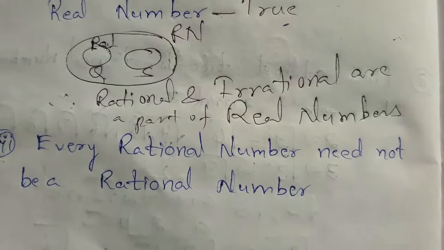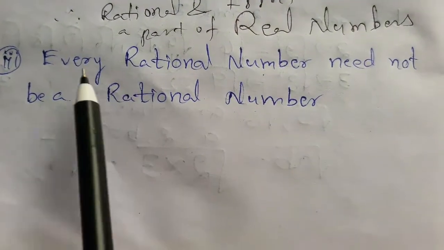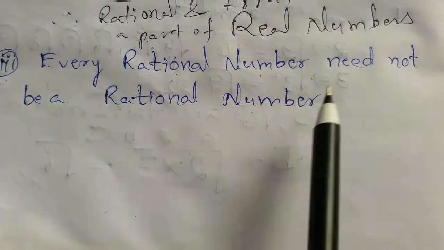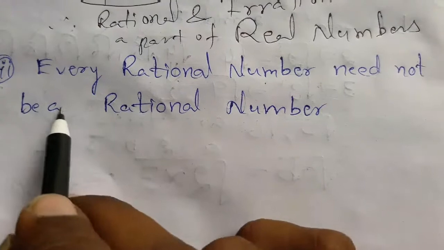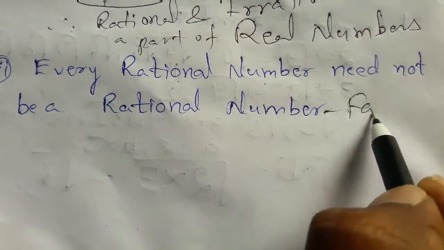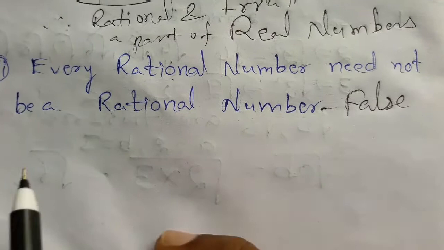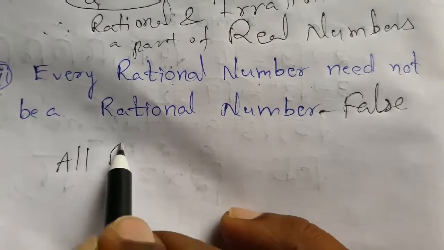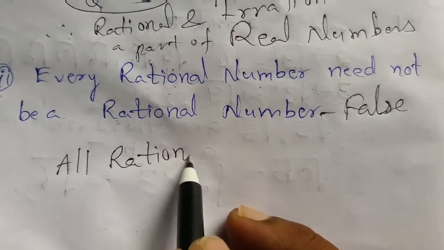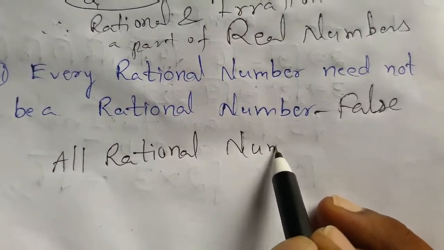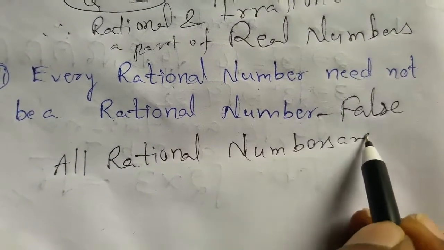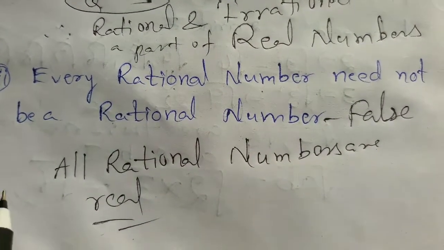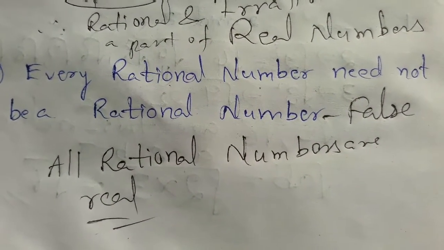Now move to next statement. See, every rational number need not be a real number. This statement is what? False. Why? Because all rational numbers are real. This is the reason. Now move to next statement.